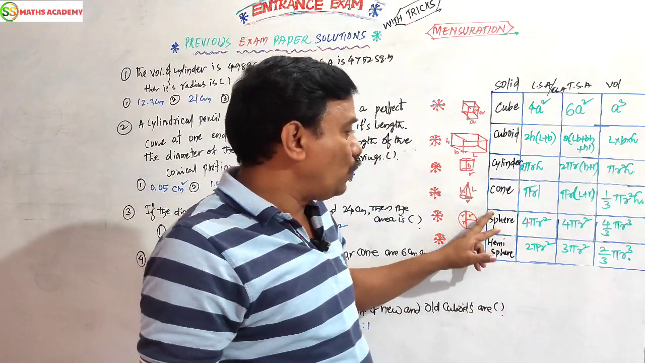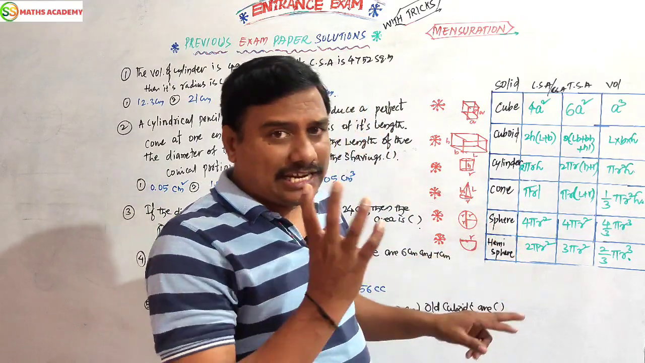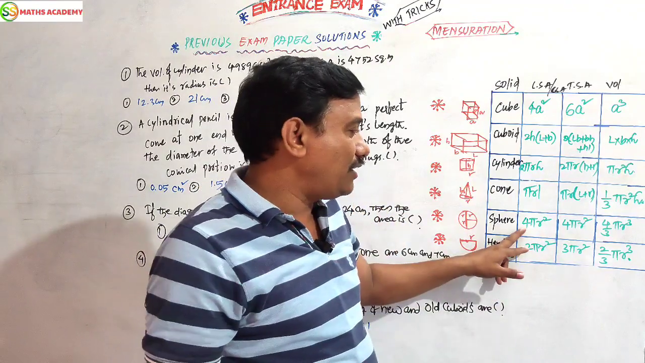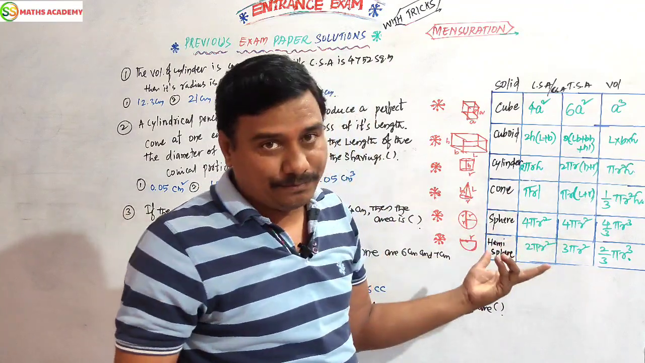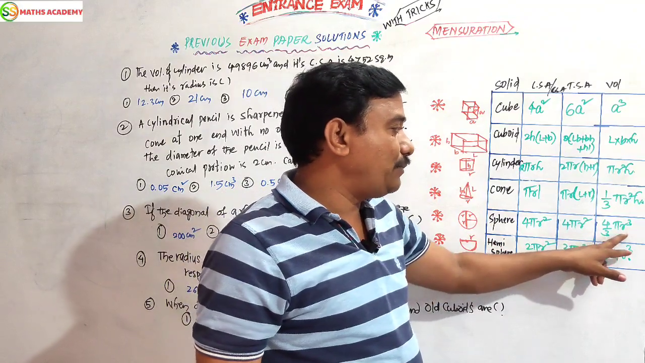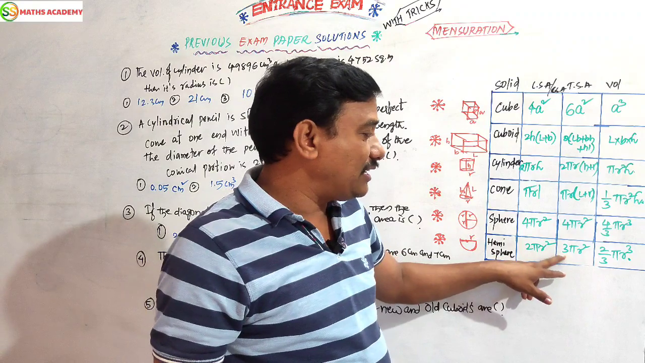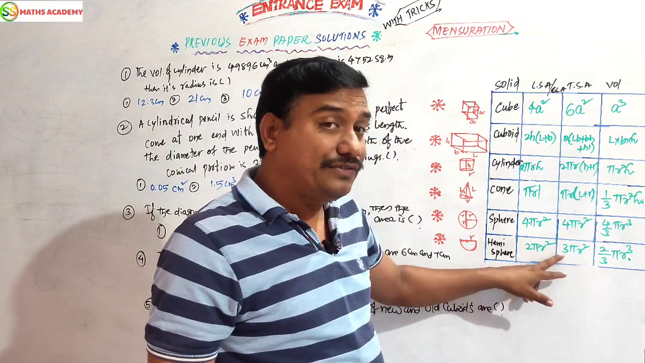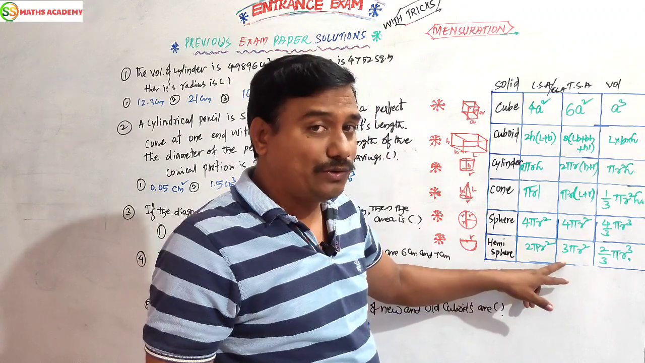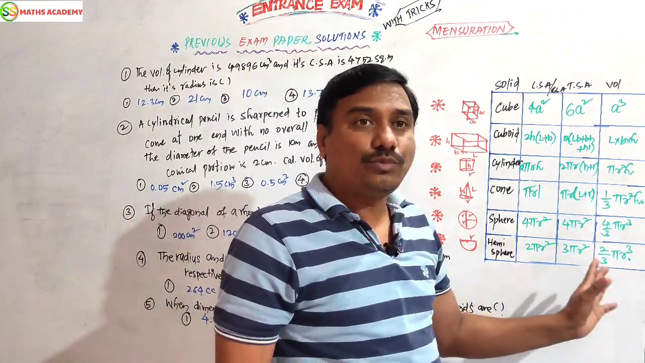Now, sphere means a ball shape: 4 pi r square. TSA and LSA should be the same. Volume will be 4 by 3 pi r cube. Hemisphere is half of the sphere: lateral surface area 2 pi r square, but total surface area will be different, 3 pi r square. Volume will be half of it: 2 by 3 pi r cube.